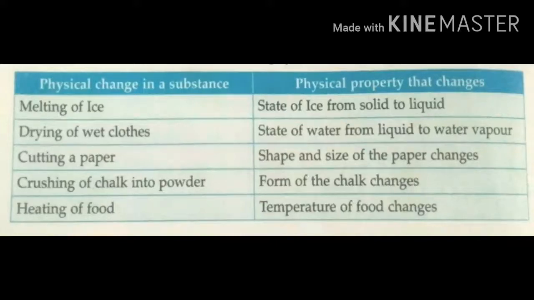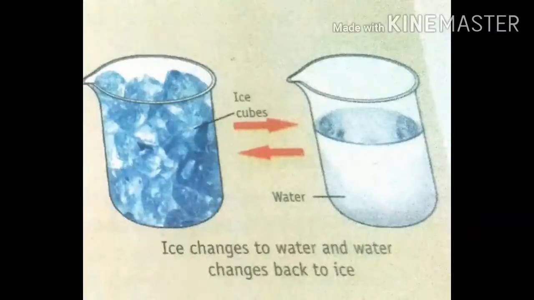Here which physical property changed? Yes, texture. The chalk becomes a powder. Next one, heating of food. The temperature of food changes. Here which physical property changed? Yes, temperature.